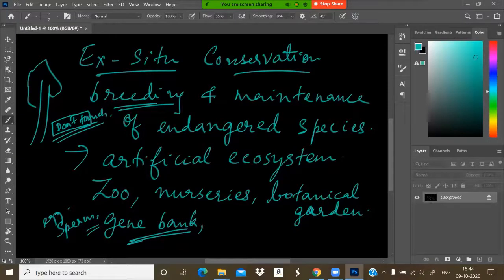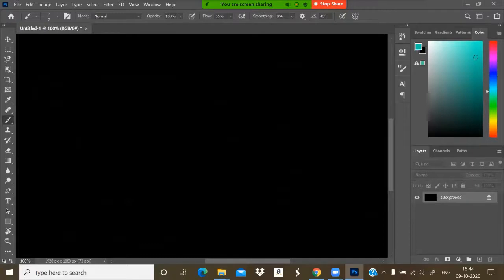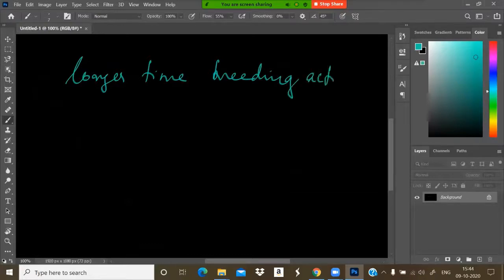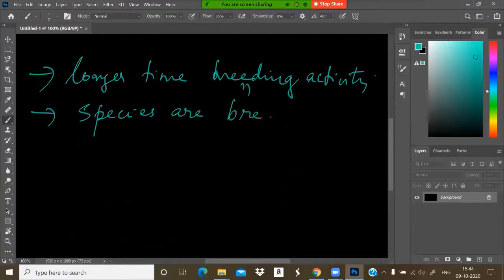Ex situ conservation has some advantages. The animals are provided with a longer time breeding activity. And the species are bred under human control or human captivity.